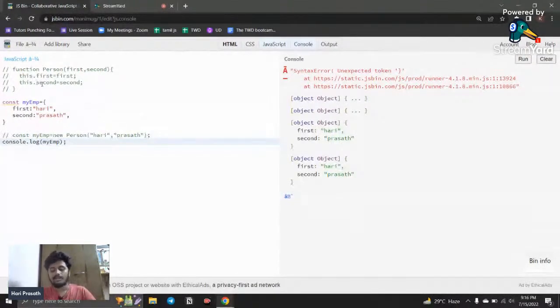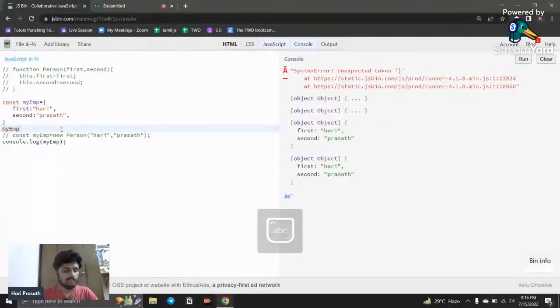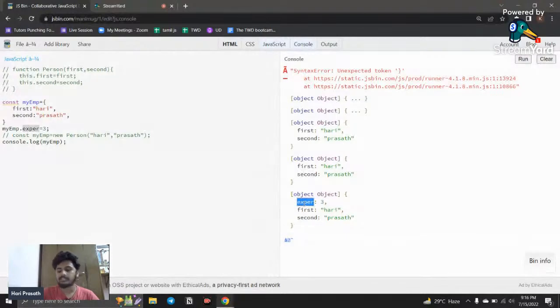And we know the advantages of creating a blueprint and the disadvantages of creating manually. So if I want to add some new property, how can I do that? I can simply call myEmp dot, for example, experience, and I give the value 3 years. So I have 3 years of experience. Now inside the object myEmp, this experience property will be added. You can see this experience property is added, right?